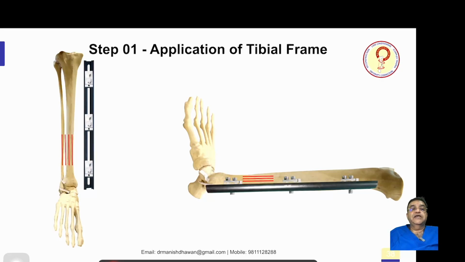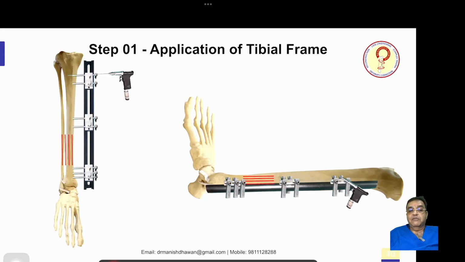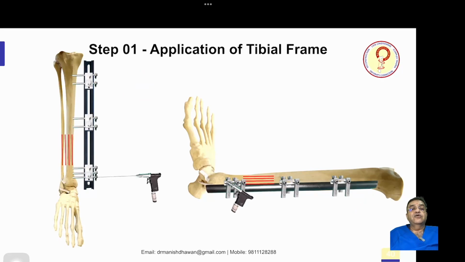So once the template is put, we put the sleeves, and you drill the topmost. Through the topmost sleeve, drill this first hole, and then you drill at the last slot. Once this is done, you put pins at the topmost and the lowermost. So now this LRS is stable. We have the fixator at the top and bottom, and it is now stable. Now it is time to put the other pins.